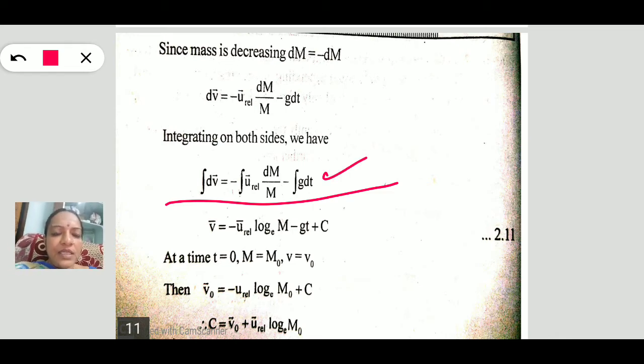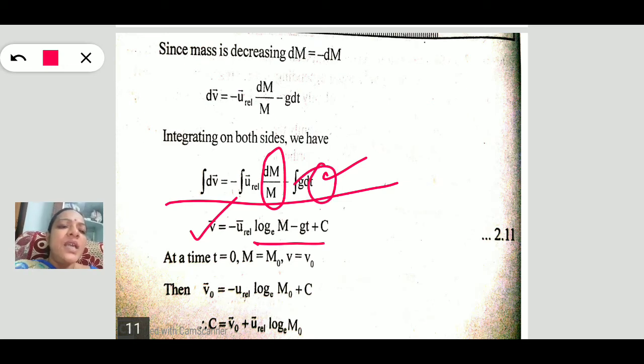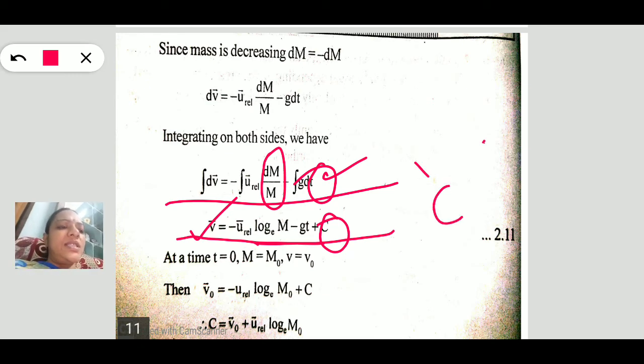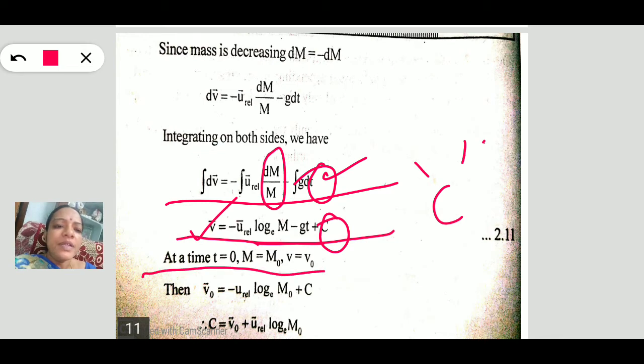On integrating this dv, we get v is equal to minus u, the relative velocity, into log of m, because the integration of dm by m is log m, minus g times the integration of dt, which is t, minus gt, plus again we use here an integration constant. After this integration, again we have to calculate the integration constant. For that purpose, we substitute the initial conditions, that is at time t is equal to 0.